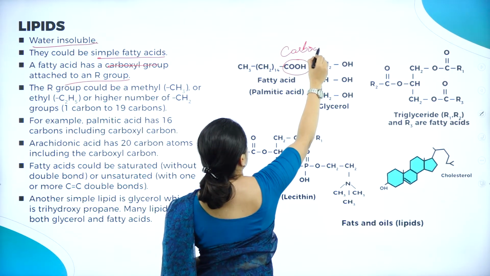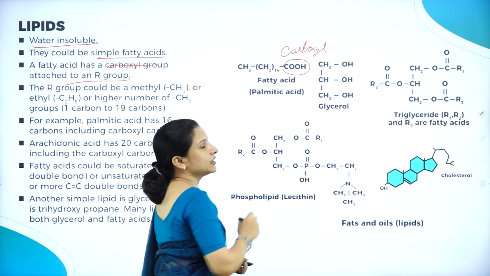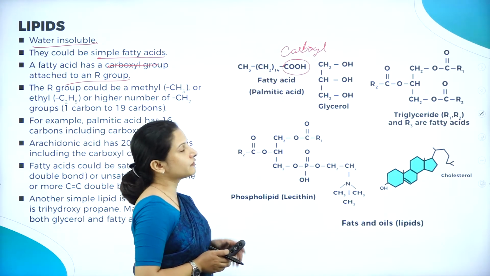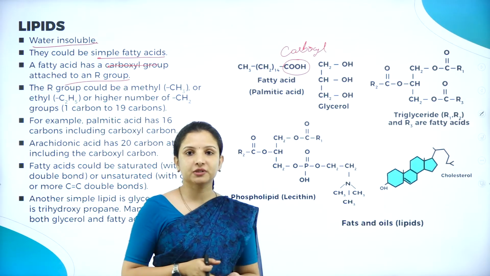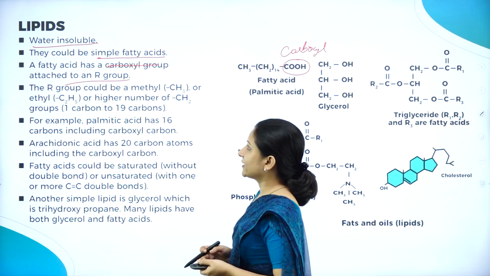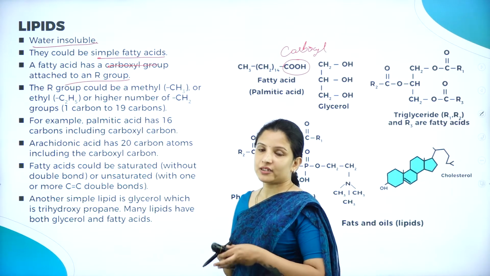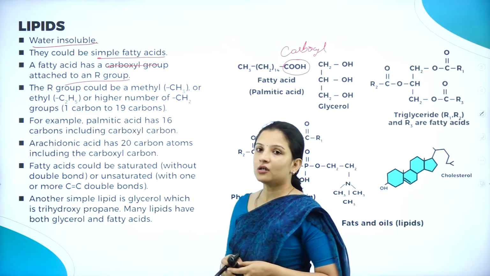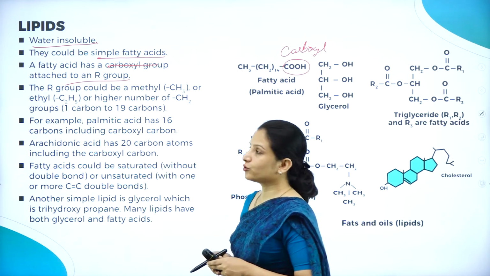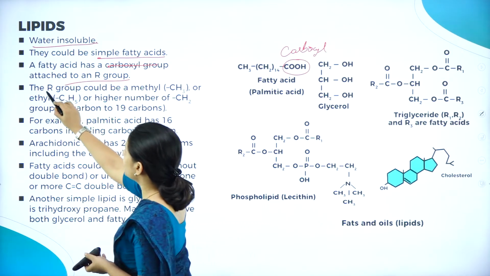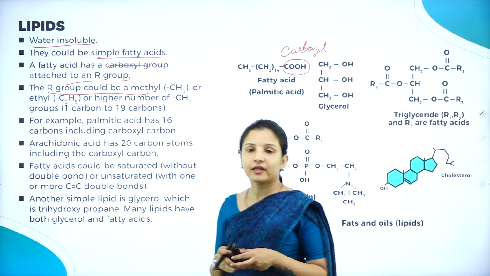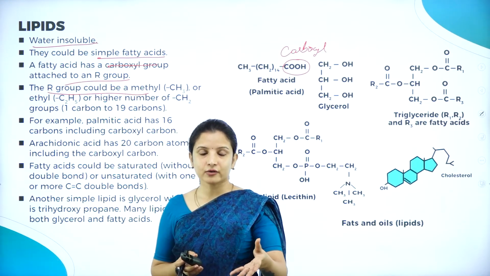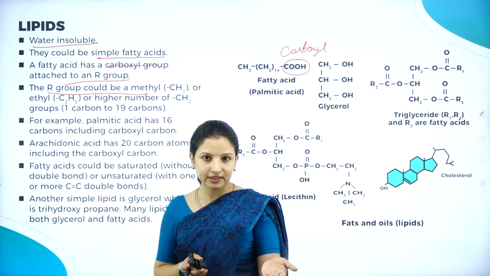So those simple lipids, wherein in the place of R group a carboxyl group is attached, are called the fatty acids. So lipids can be called simple fatty acids because in the place of the R group there is a carboxyl group being attached, and the R group, it is not necessary that always, like how in amino acid, based on what is attached in the place of R group, the name of the amino acid will be decided, right?